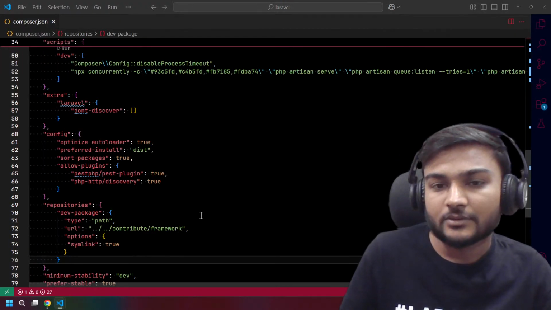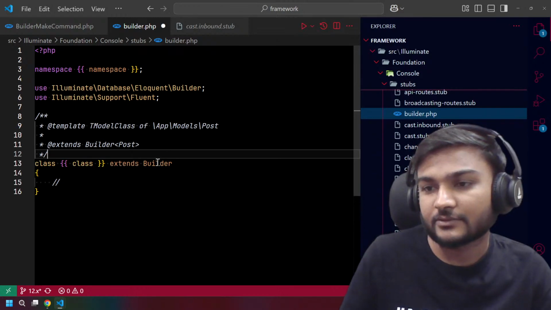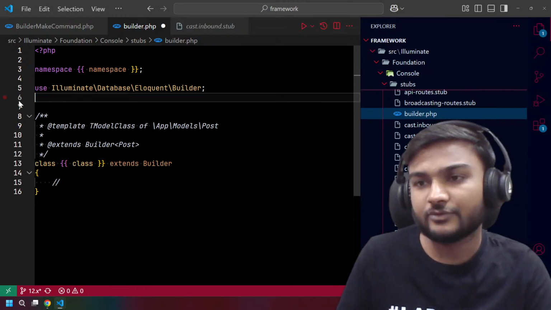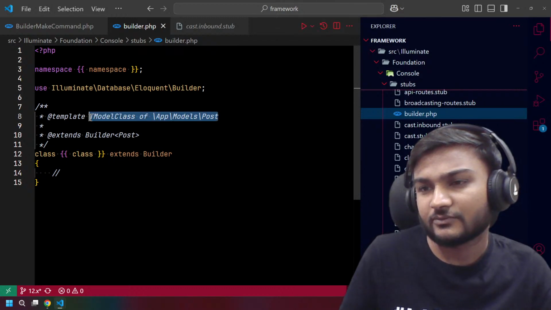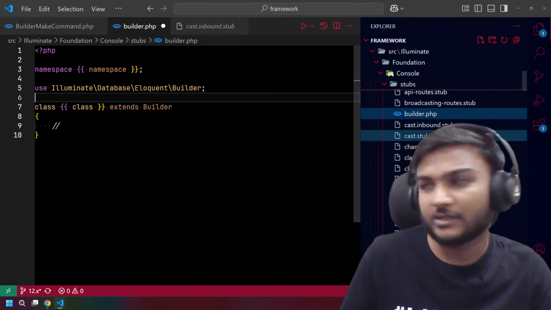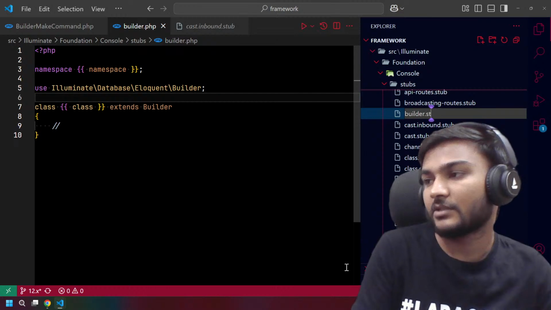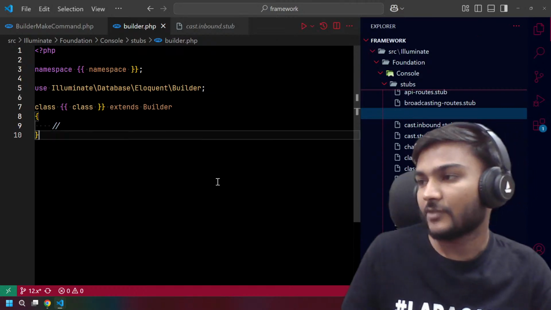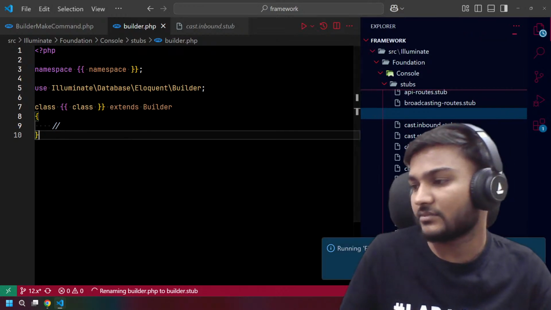Sometimes we need to do some stuff like this too. We don't need a fluent for now, let's do it later. And now we can rename it back to stub. I don't know why it is taking some time.